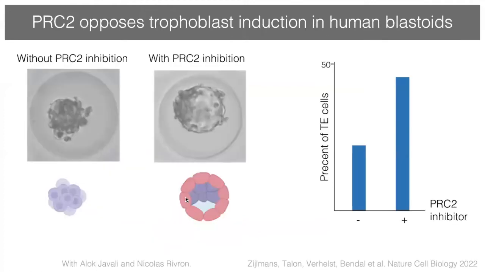And we could also, together with Alok Javali and Nicolas Rivron, test this in human blastoids. And there, what we found is that inhibiting PRC2 in human blastoids also promotes induction of trophoblast fate, but also promotes functional attributes of trophoblast. Namely, we saw an increase in cavity formation upon PRC2 inhibition.